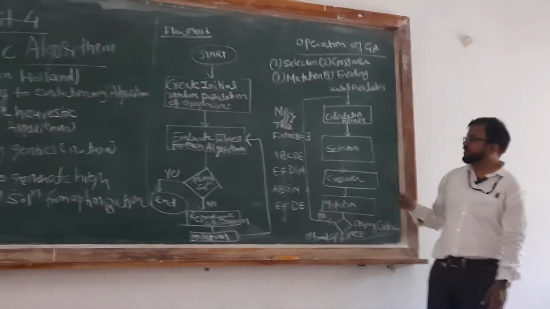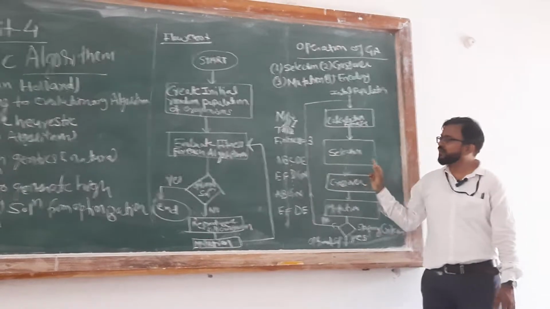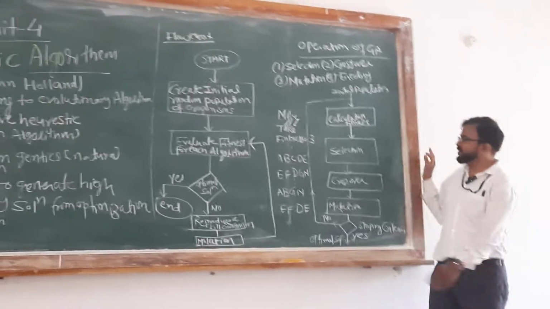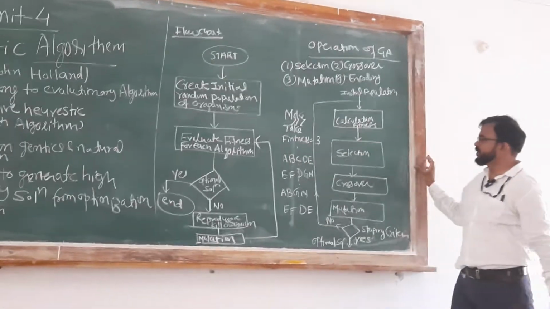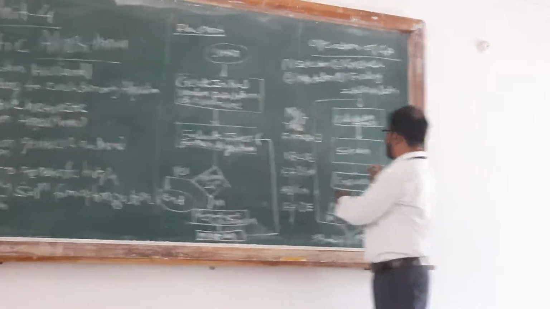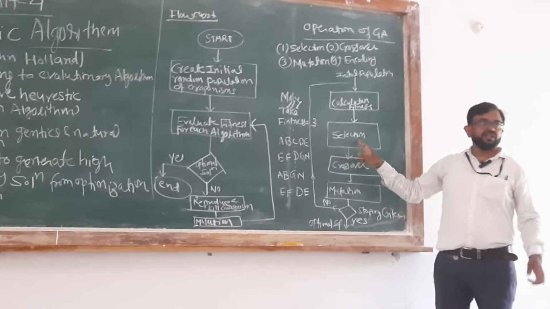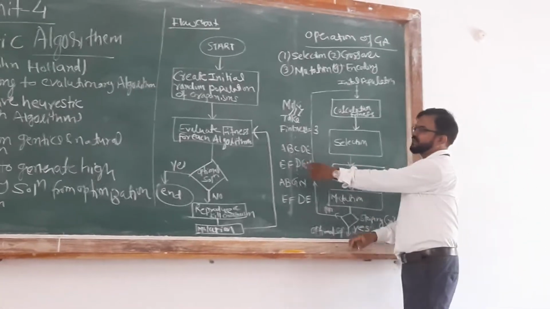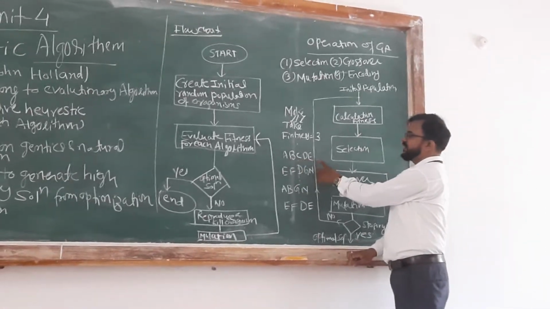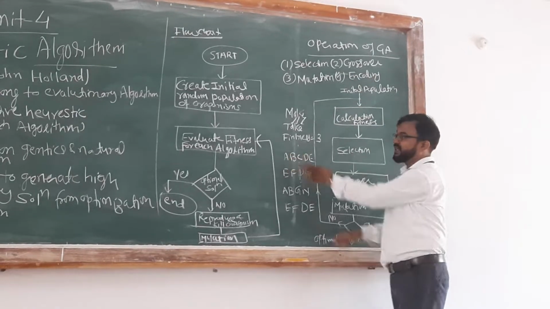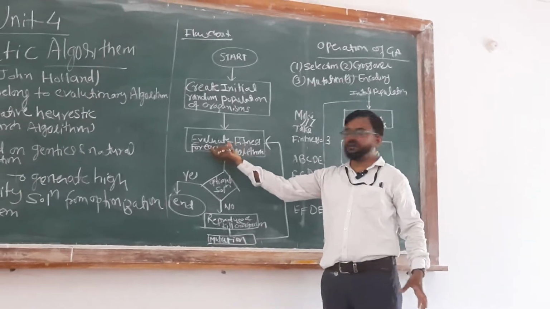Then after that, we will do the crossover, right? We have to select different words, like we have selected A, B, C, D, E. One word we have selected, or one algorithm we have selected for the problem.